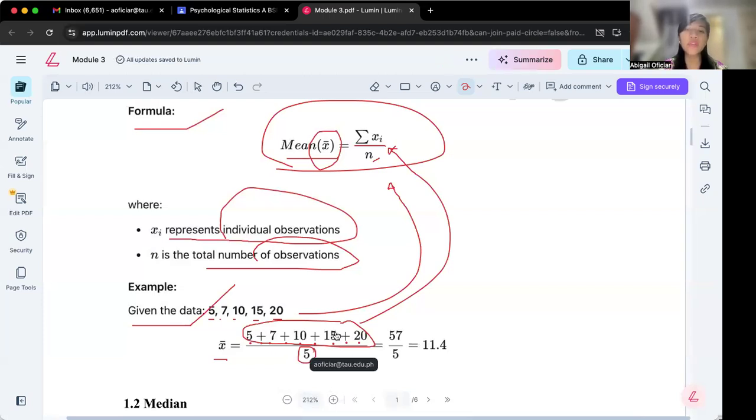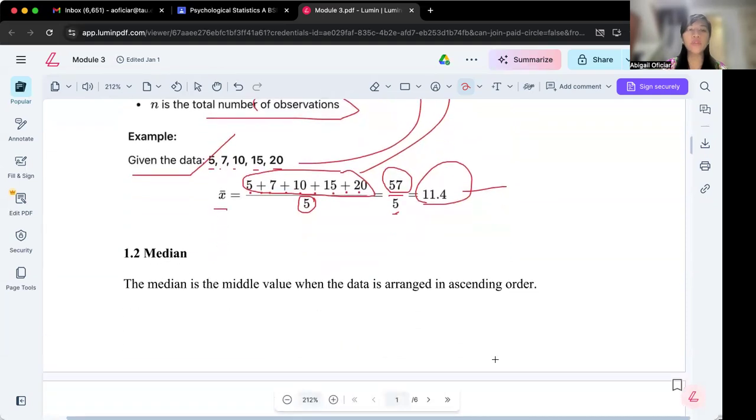We add the numerator, which gives us 57, over 5. So we divide 57 by 5, and the answer is 11.4. Now, our mean is 11.4. That's how easy it is to compute the mean.